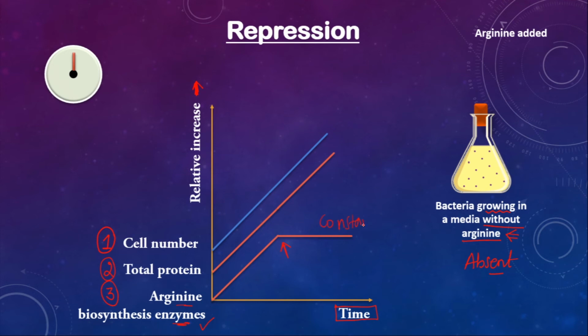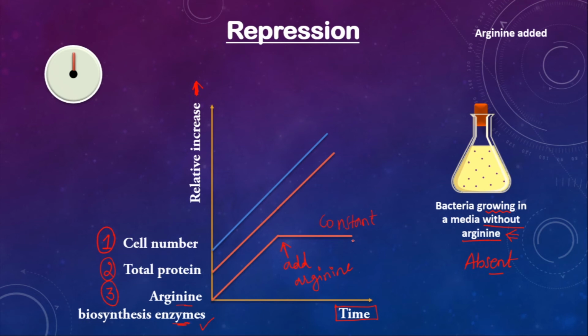It is not increasing. So over here, when you add arginine, immediately the synthesis of these arginine biosynthesis enzymes stopped, because now arginine is readily available in the media. So now the cell will not take the effort to prepare these enzymes. Correct?